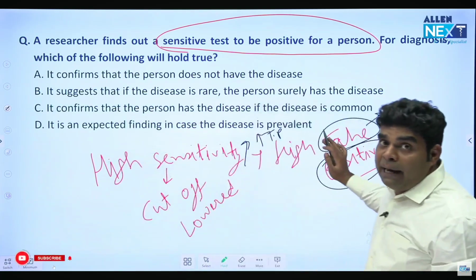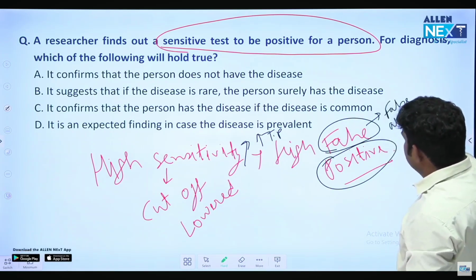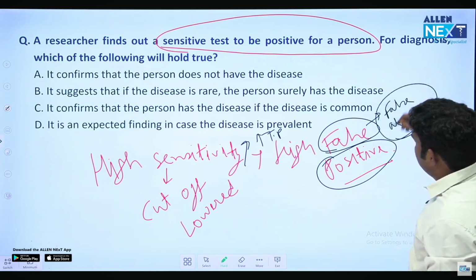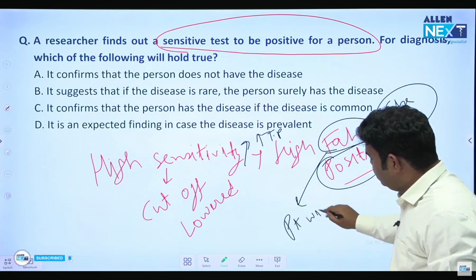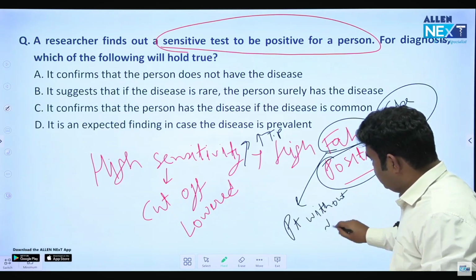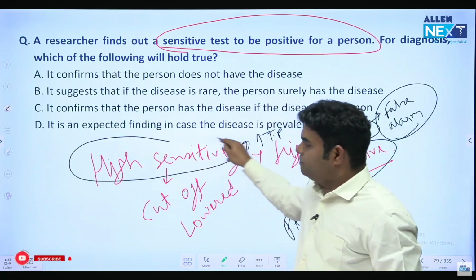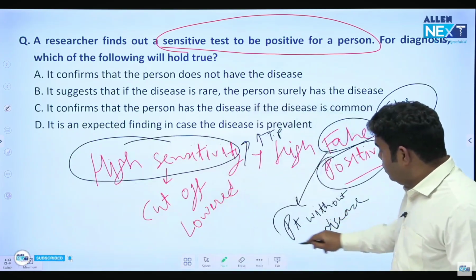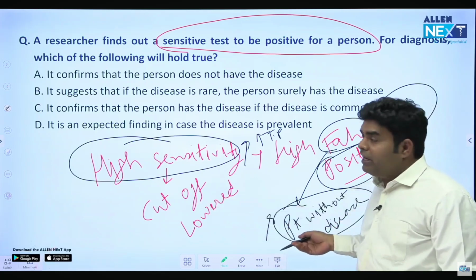disease, wrongly came positive. False positive means false alarm. There is no disease but still the report came positive. False positive are those patients who are without disease but came positive. Patient without disease. So what does it mean? If the sensitivity is high, a lot of patients will be without disease in the group. High sensitivity, a lot of patients don't have the disease.